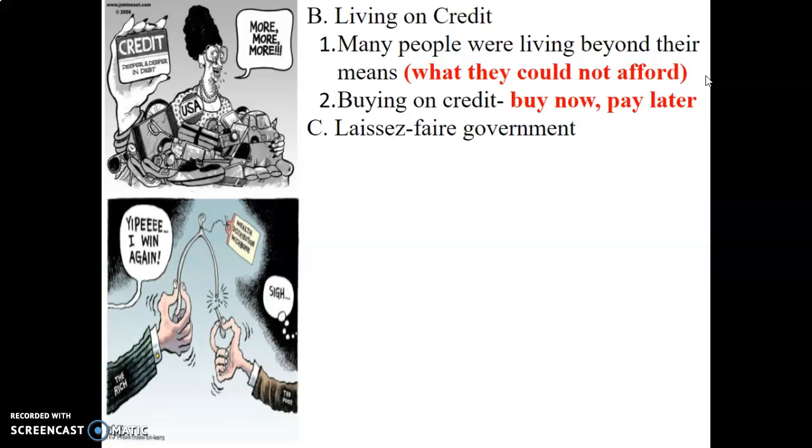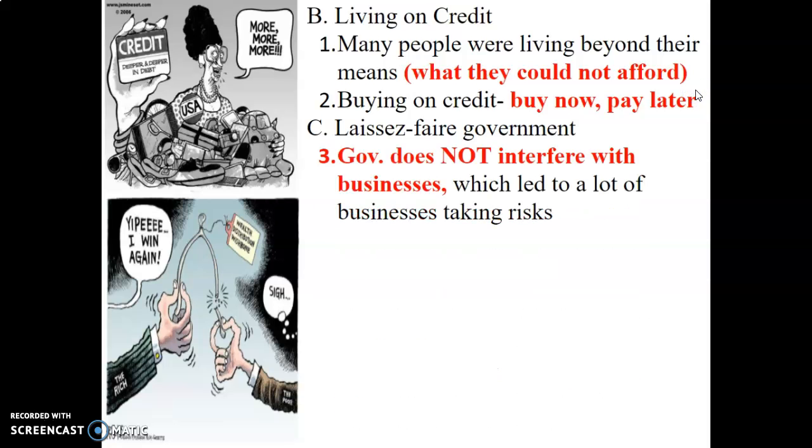Another cause of the Great Depression was laissez-faire government. What is laissez-faire? Laissez-faire basically means that the government does not interfere with businesses, which led to a lot of businesses taking risks. So laissez-faire is a French word that means hands off. And it basically means that the government is going to let businesses do whatever they want.